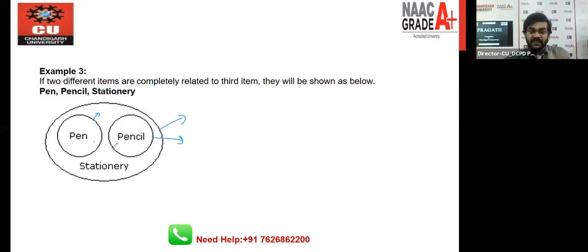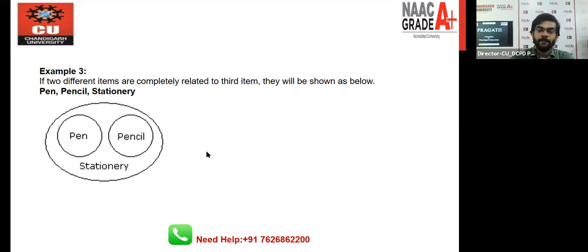You have to look very carefully. There is a possibility that two inner circles will overlap, but right now it's not possible that the pen and pencil circles overlap because they are from different groups. But both groups lie in the stationery group, so both circles are inserted in the stationery group. Let's move toward one more example so that you can better understand the scenario.